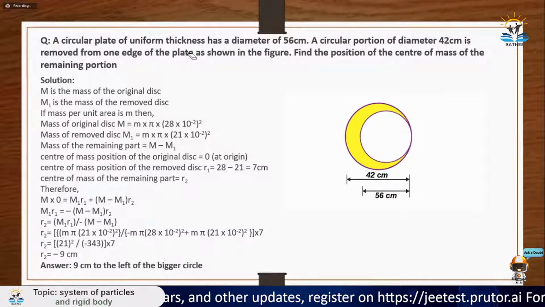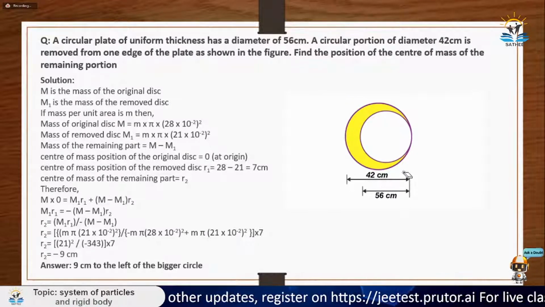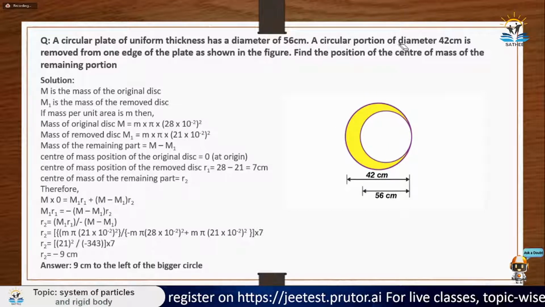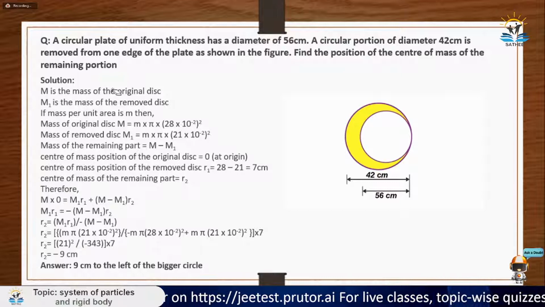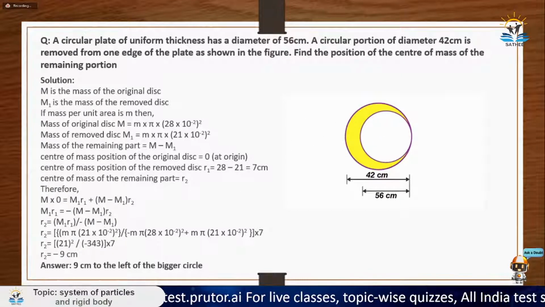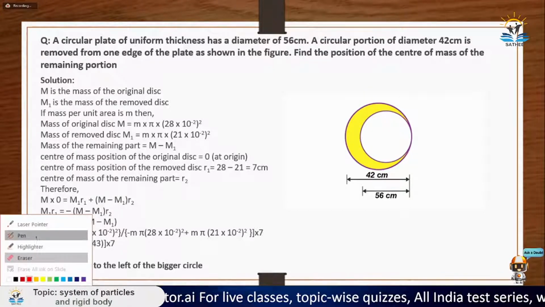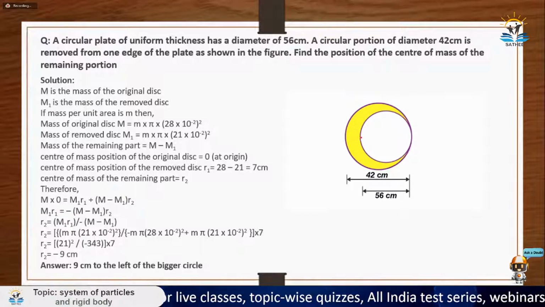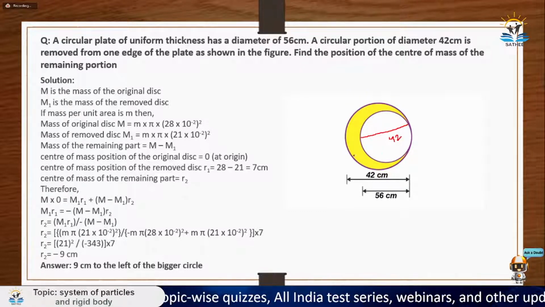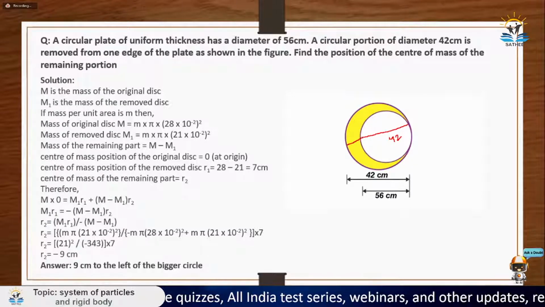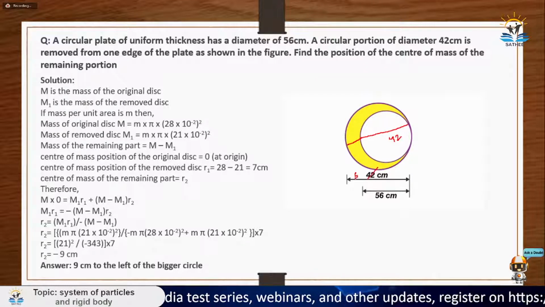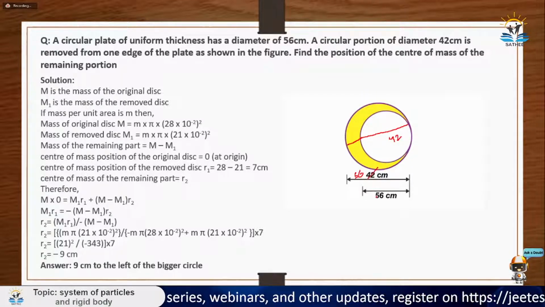A circular plate of uniform thickness, with a diameter of 56 centimeter. The diameter of the entire plate is 56 centimeter, and then a circular portion of diameter 42 centimeter is removed from one edge of the plate. This diameter is 42 centimeter, which means this distance from here to here is 42, and the entire diameter, this entire one, is 56. So here it is wrong, it would be 56 and it would be 42.